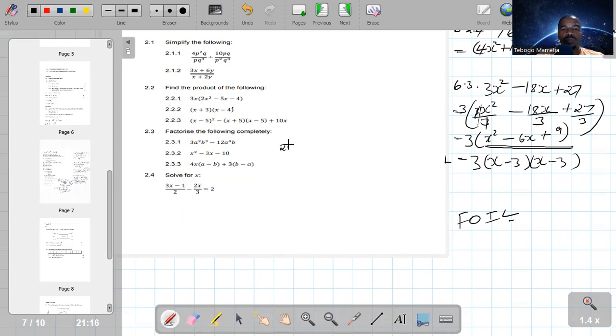So this is 2.3.3, which is 4x into a minus b plus 3 into b minus a.